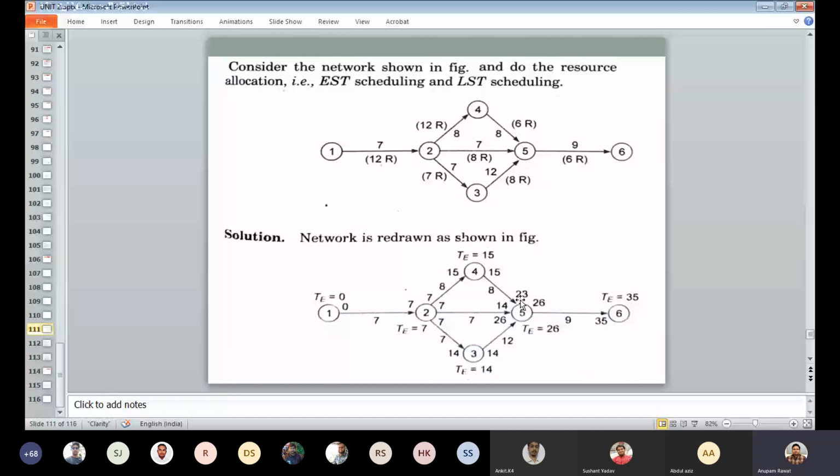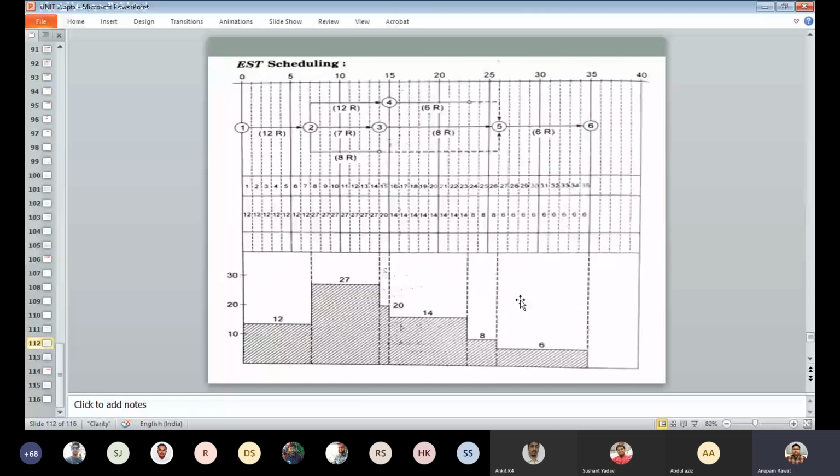Now this is the EST scheduling, and here this one is the time scale version of a network. So what is the time scale version? In the time scale version, projects are represented on the time slot, or we can say in the graph. ये graph एक type का है, that is having from 0 to 40.